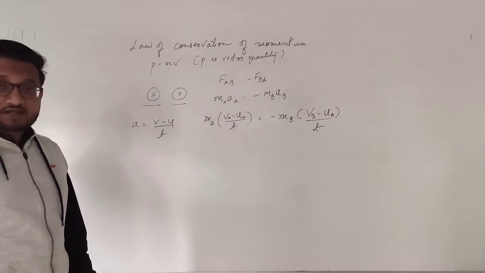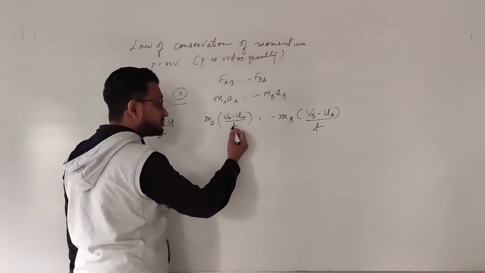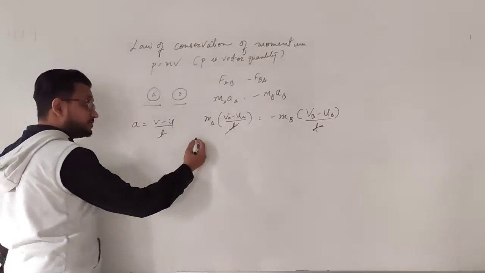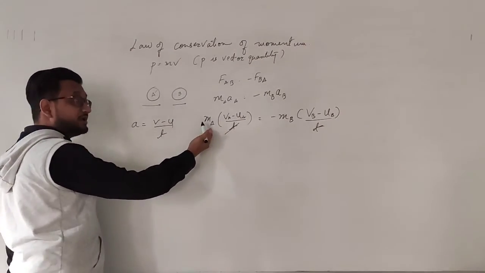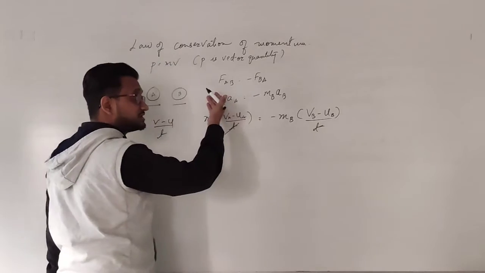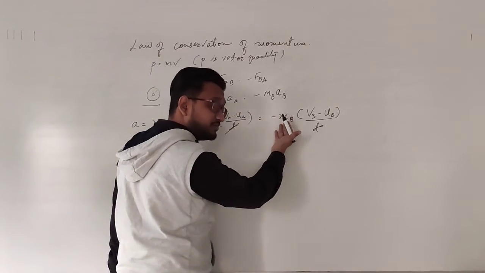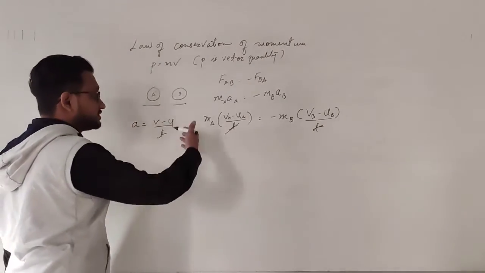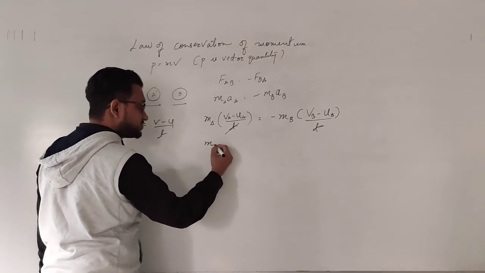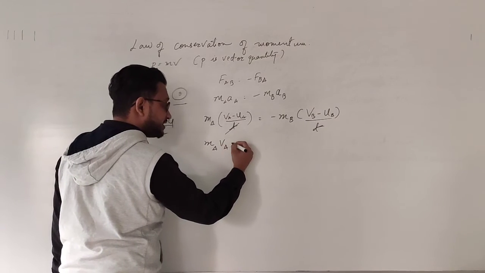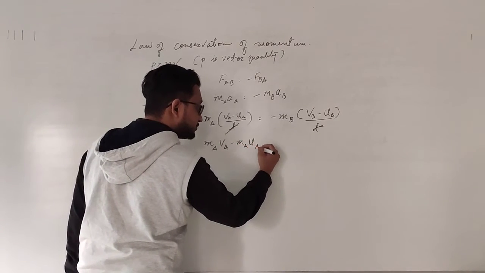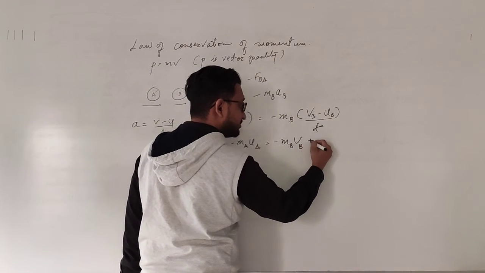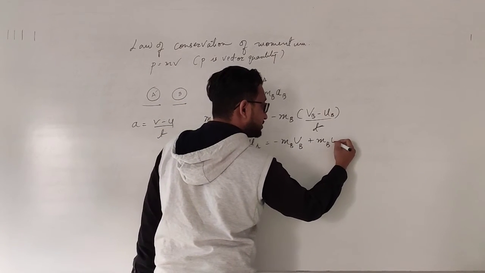Now both are striking at the exact same time, and this is simple multiplication, so I can remove the time from this equation. So ultimately what I am getting is mass of ball A into final and initial velocities of ball A, and mass of ball B and final and initial velocities of ball B. I will do the simple mathematical multiplication, and this becomes MA VA minus MA UA over here, minus MB VB plus MB UB.